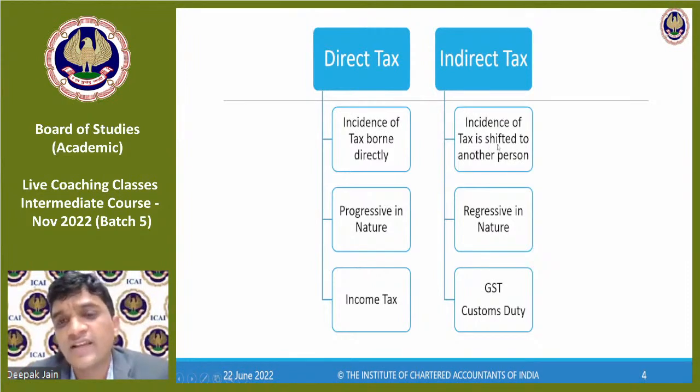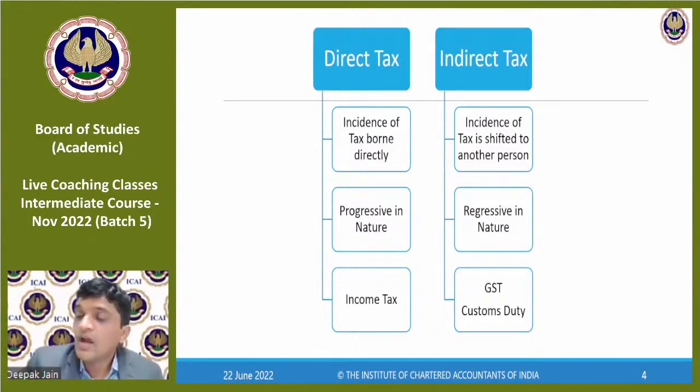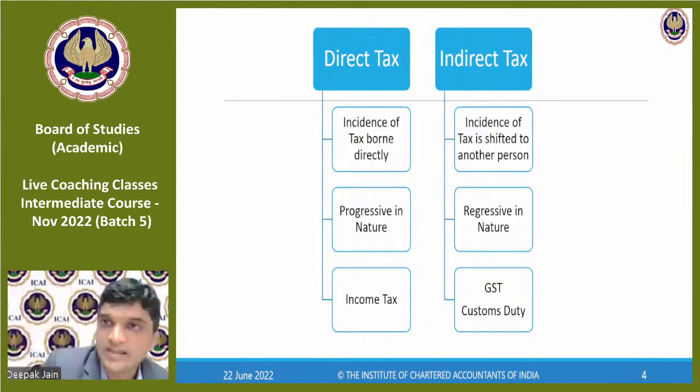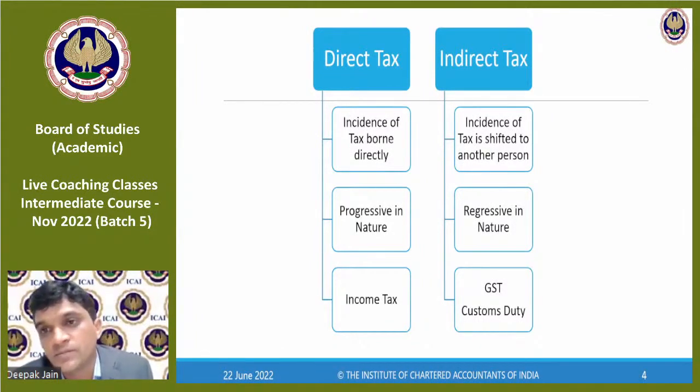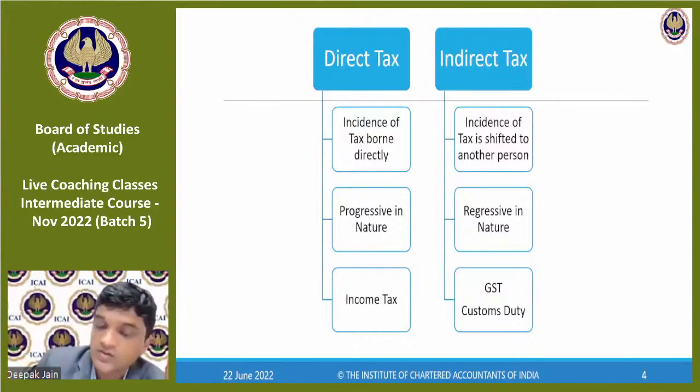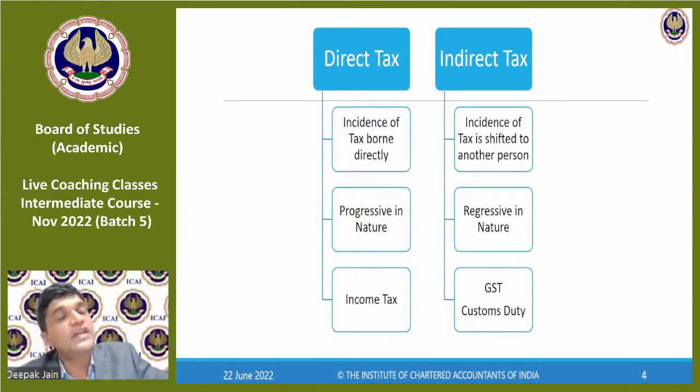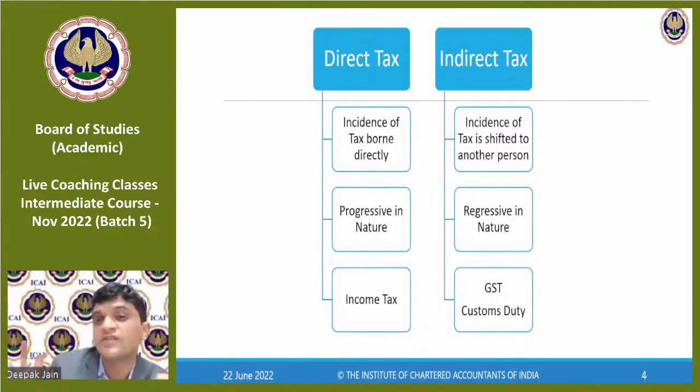Now compare this with indirect tax. The incidence of tax is shifted to another person. When I am selling something simple, a hand sanitizer, who is the person who is paying the tax? The person who is buying it. The incidence of tax is shifted to another person. Even though I will pay to the government, the burden is shifted to another person. The person bearing the burden is different from the person paying the tax to the government. So the incidence of tax is shifted.